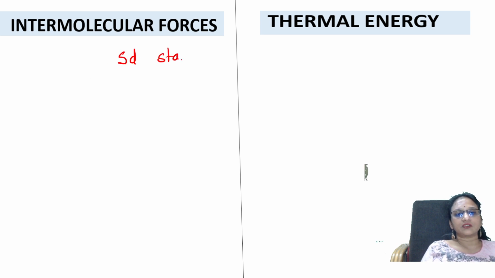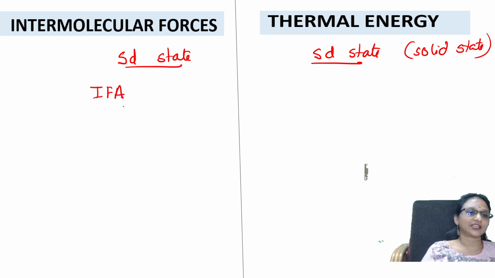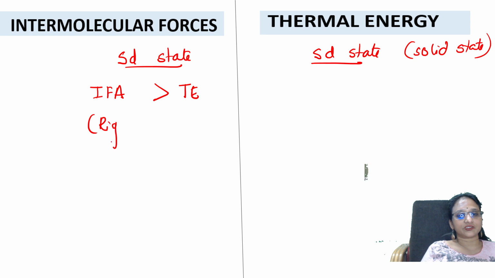In the solid state, intermolecular forces of attraction, IFA, are much more than thermal energy, TE. Why? Because solids have a rigid structure.